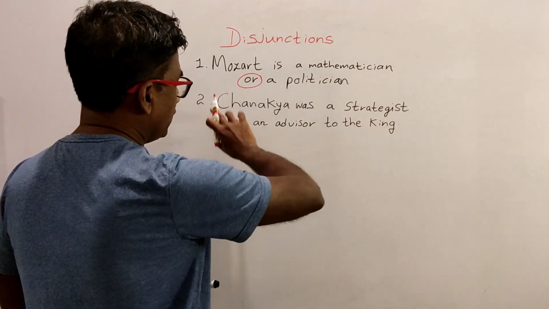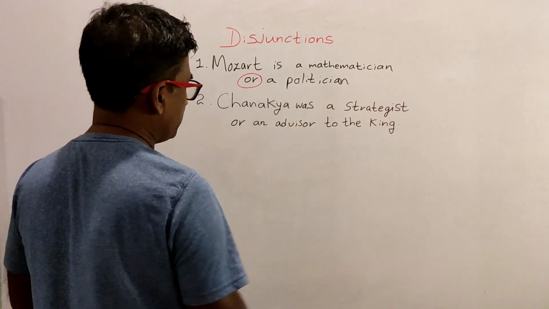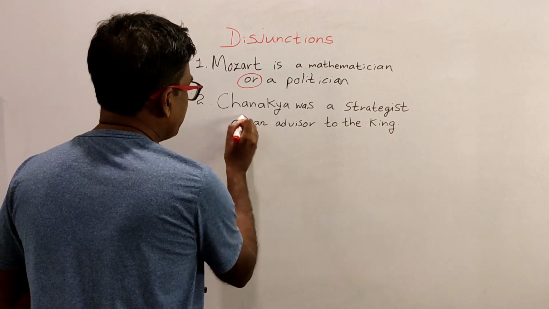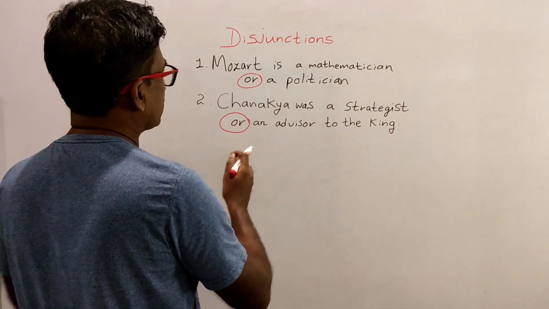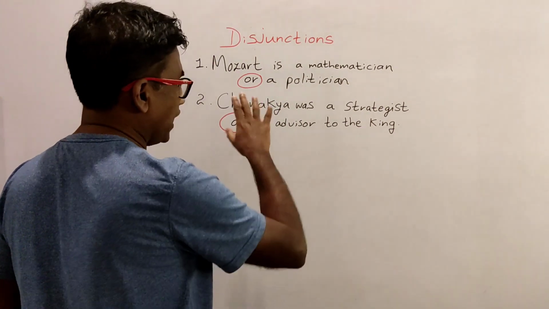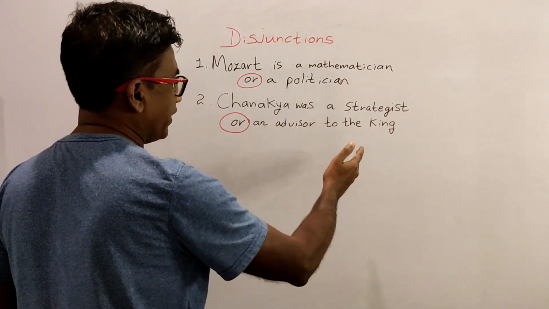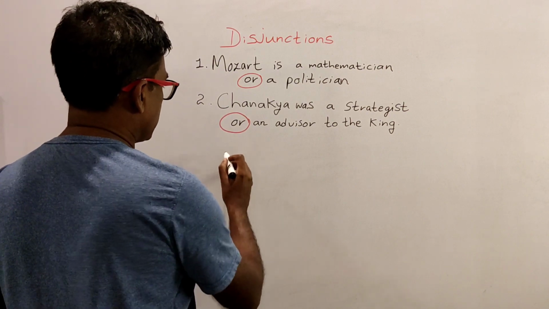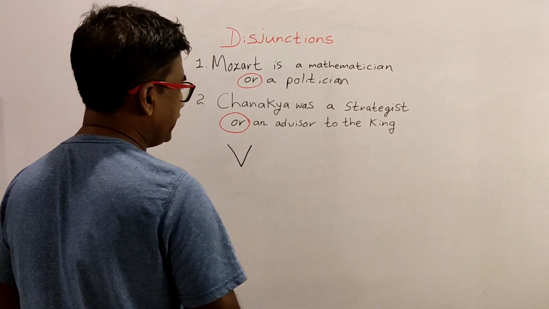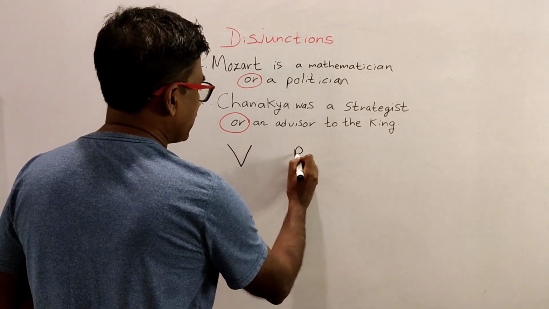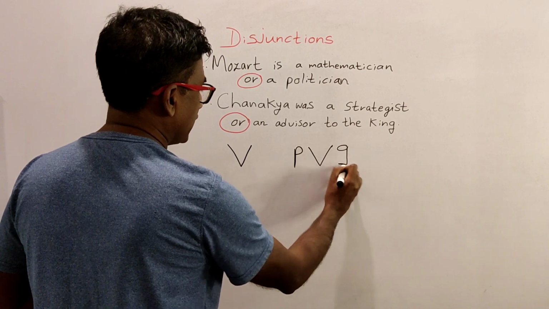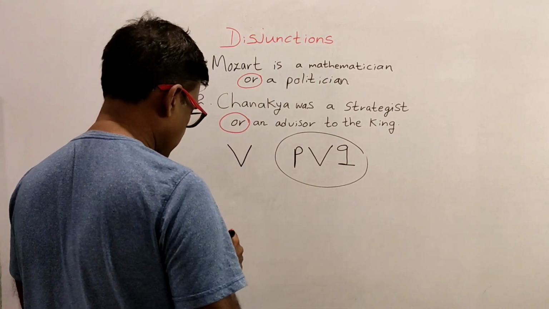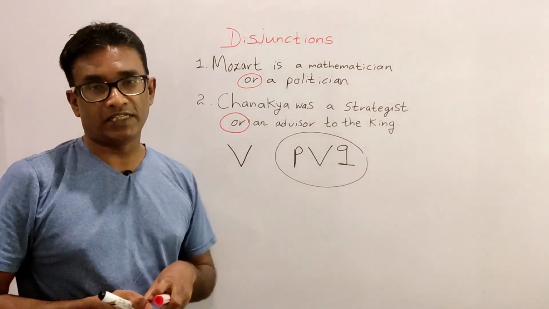In the second one, Chanakya was a strategist is the first atomic proposition. Chanakya was an advisor to the king is the second atomic proposition. We have used the logic connector or to construct the disjunction: Chanakya was a strategist or an advisor to the king. Now the symbol for disjunction is like this, like the V. So when we write P ∨ Q, it means the disjunction P or Q. This is how we depict a disjunction when we write logic.